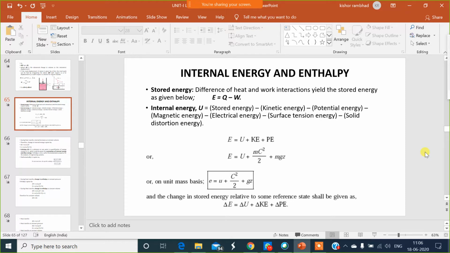But tell me, as soon as the heat is supplied, will the piston move? The piston will not move. When we are supplying the heat, first of all the temperature of water will increase from initial temperature to boiling point. Unless and until water boils, steam will not form and the piston will not move.